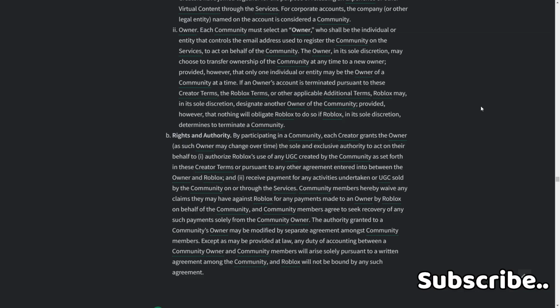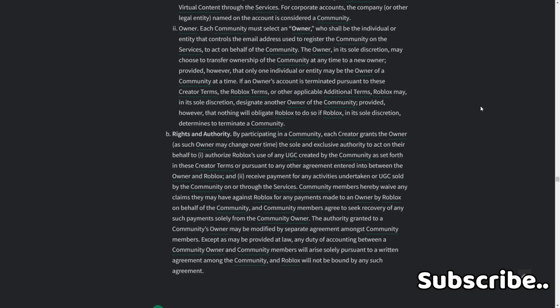The authority granted to a community's owner may be modified by separate agreement amongst the community members, except as may be provided by law. Any duty of accounting between the community owner and community members will arise solely pursuant to a written agreement among the community, and Roblox will not be bound by any such agreement.